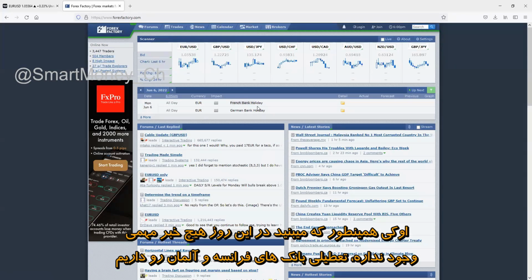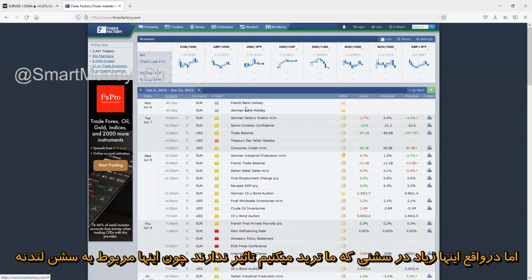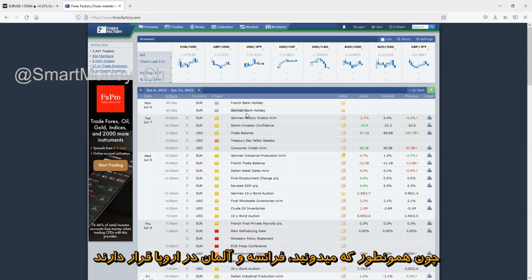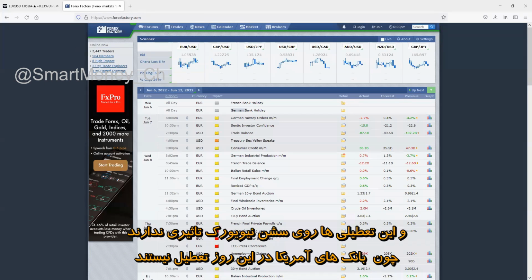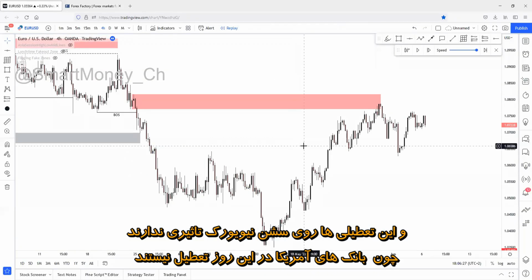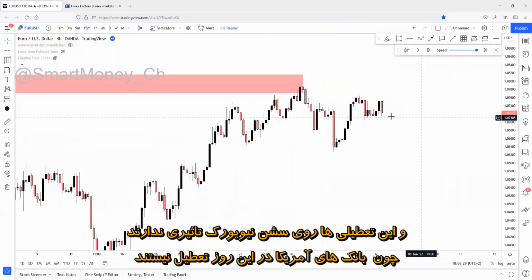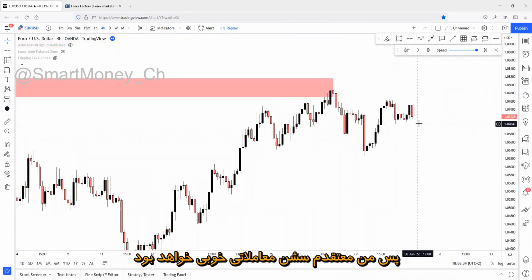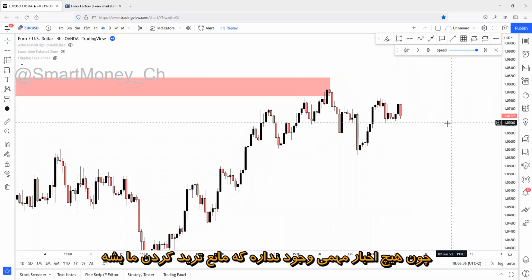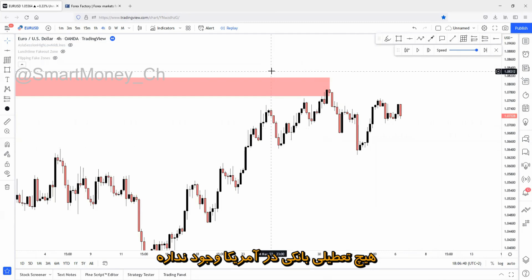There's a French bank holiday and German bank holiday, but basically this doesn't really affect our trading session because this will affect London, because French and German is in Europe, and all of these bank holidays are affecting the London session. It won't be affecting the actual New York session because the US doesn't have any bank holiday on this day. So it will be a good trading session, I believe, because there won't be any high impact news that will actually stop us from trading. There isn't any bank holiday in the US.